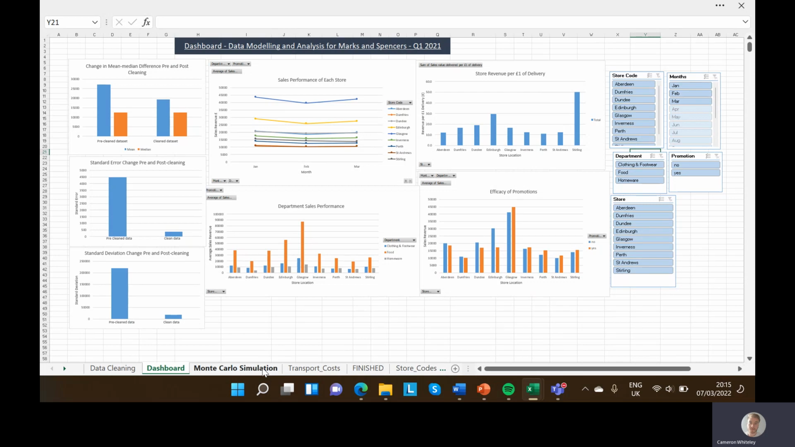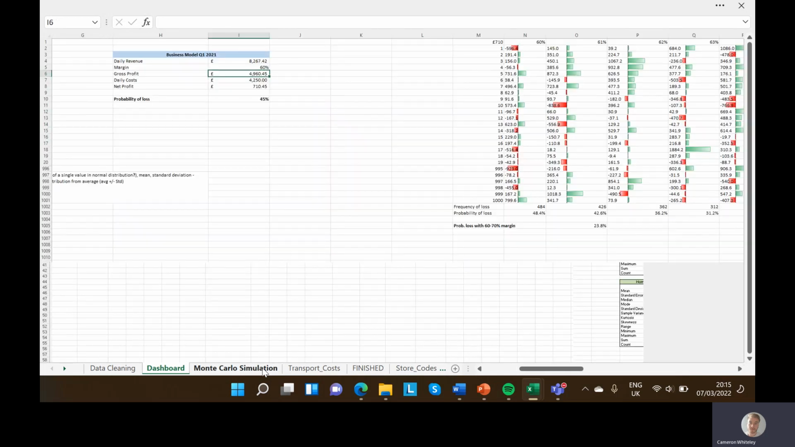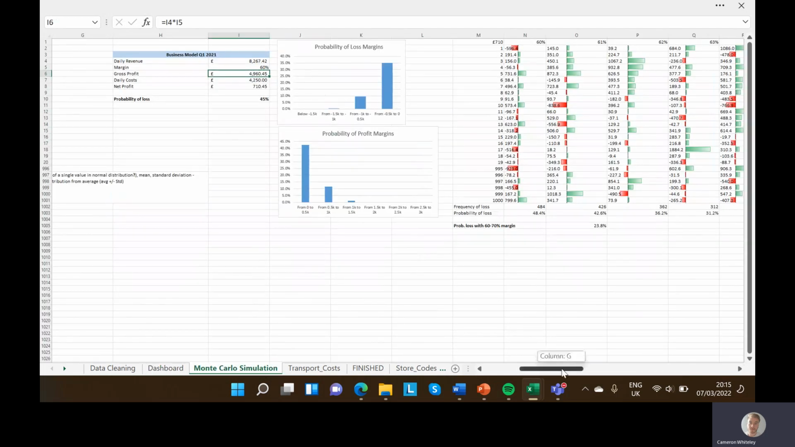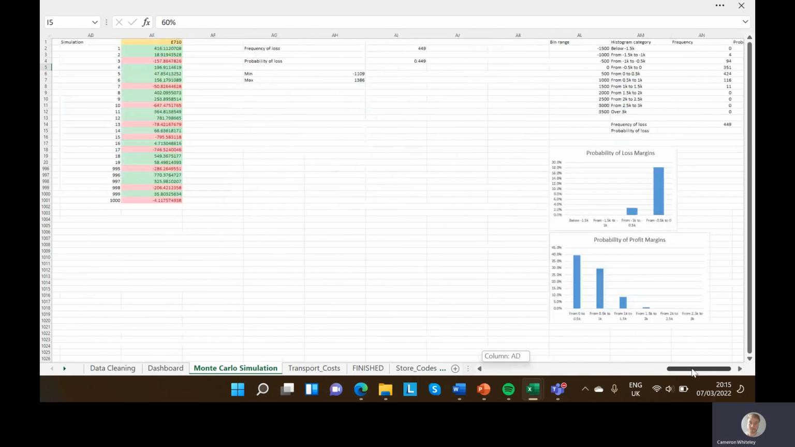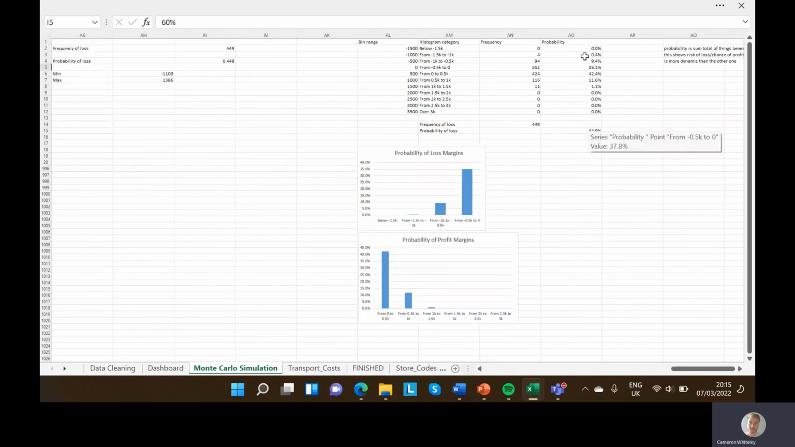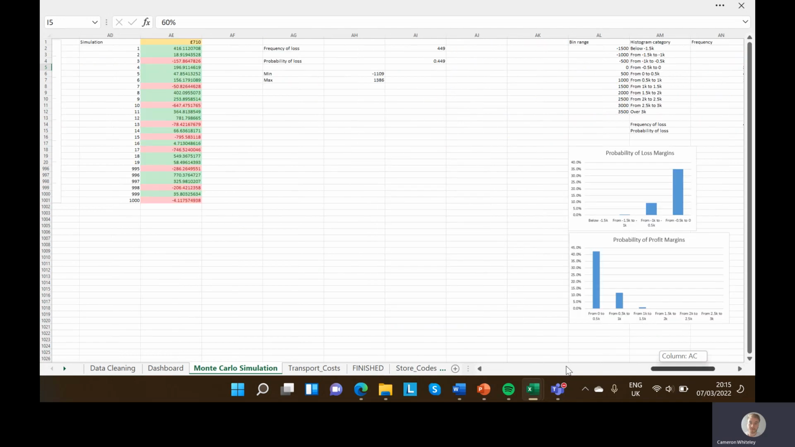Okay. Monte Carlo simulation. Here we have the data, Aberdeen, homeware, non-promotion. Some of the rows are hidden here, which is why you can't see the whole set. Here's a business model that was also created into a histogram over here to figure out the probability of loss, but also the probability of the degree of loss as well, which has been put in chart form back here.